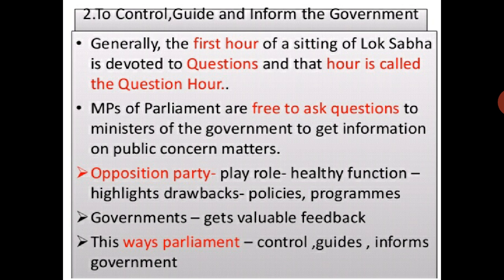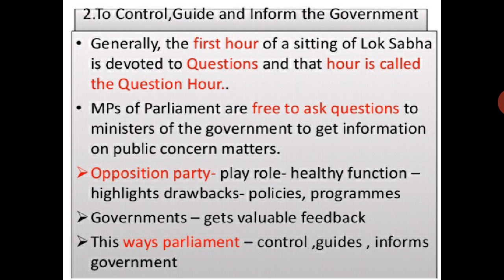Now, parliament controls, guides and informs the government. Generally, the first hour of the sitting of Lok Sabha is devoted to questions, and that hour is called question hour. When they are gathering in the parliament, the first hour of the sitting is devoted to questions. Means all are asking their questions.